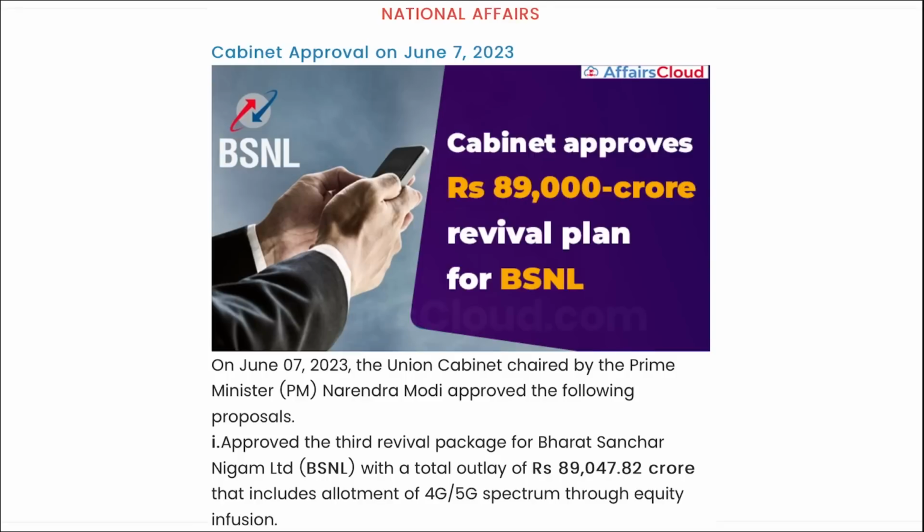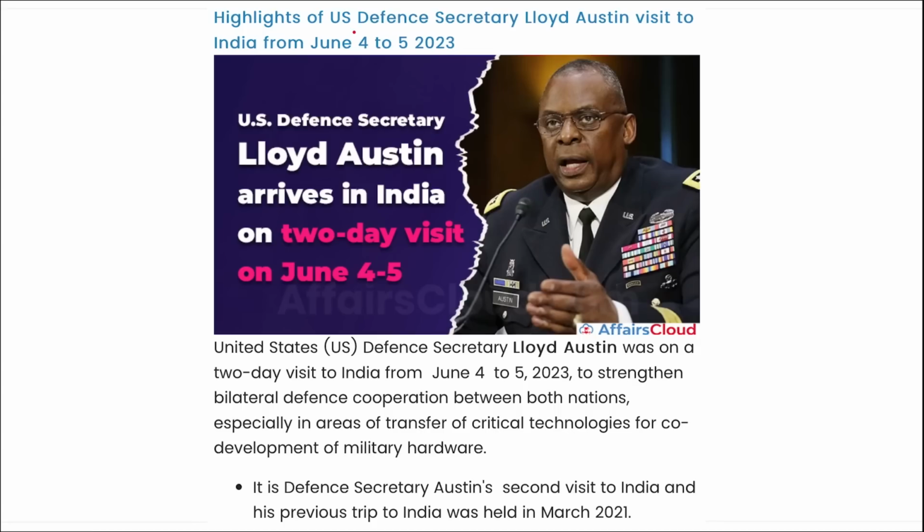Moving on. Next is US Defense Secretary. As you can see here, Lloyd Austin has visited India from 4th to 5th of June. Right? This 2-day visit is to strengthen the bilateral defense cooperation between both India and USA. Right?